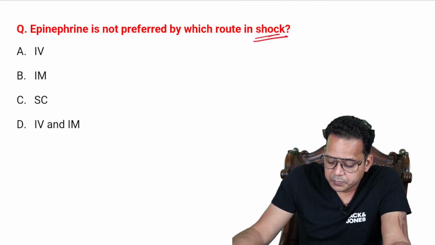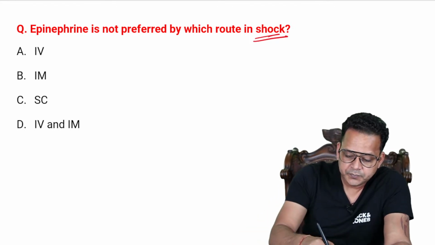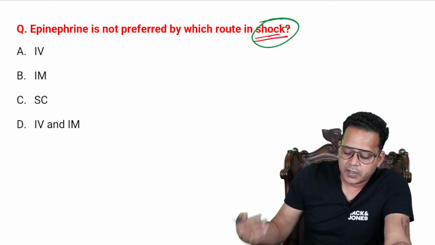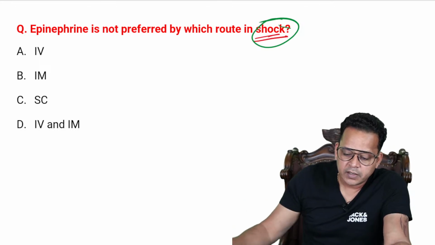So epinephrine is not preferred by which route in shock? All right, tell me guys, what is the answer? Shock, which route will I not prefer? IV, IM, subcutaneous, IV and IM?